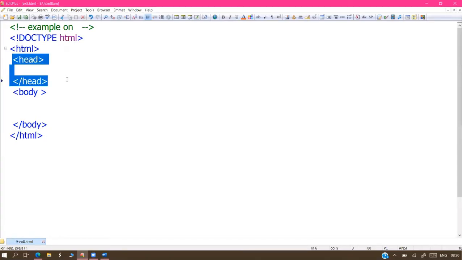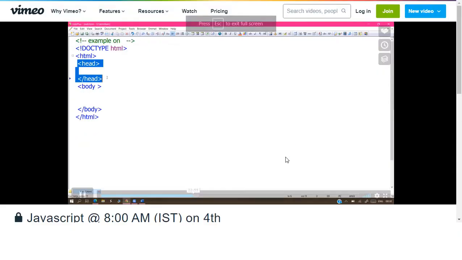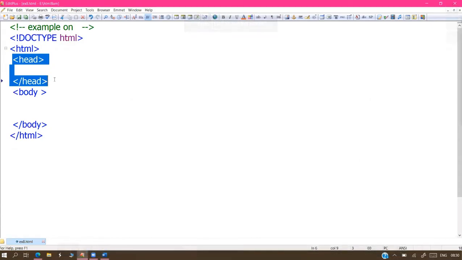Even we human beings have a head and a body, two parts. This is the head section. It generally contains the settings of your website or web page. Settings or linking steps related to your web page come here. So we can also call this the non-content section.